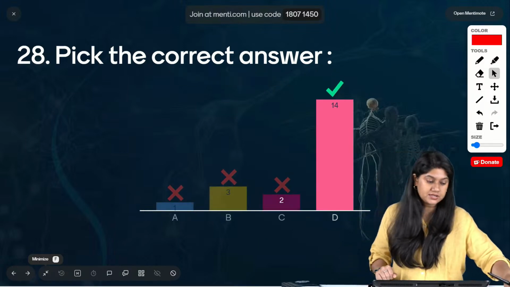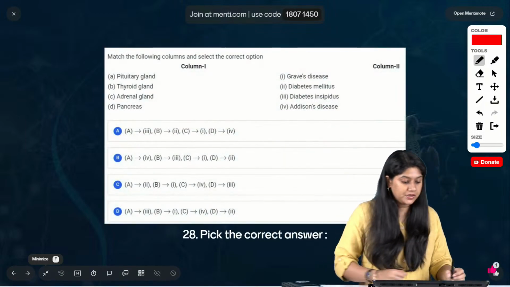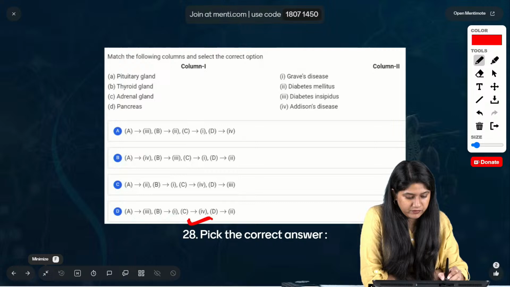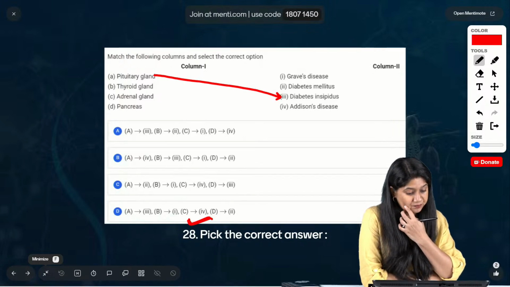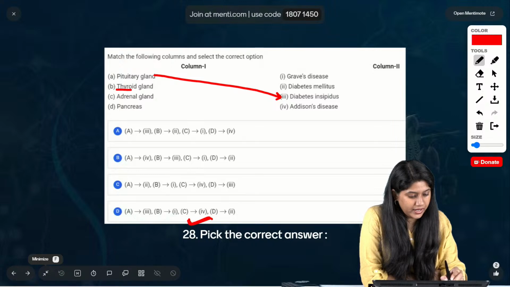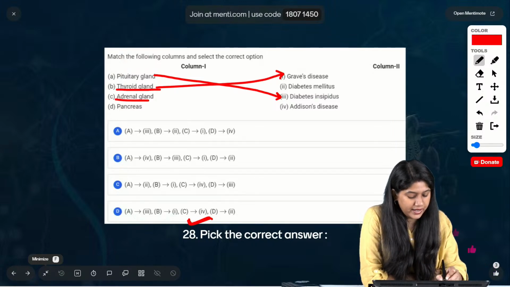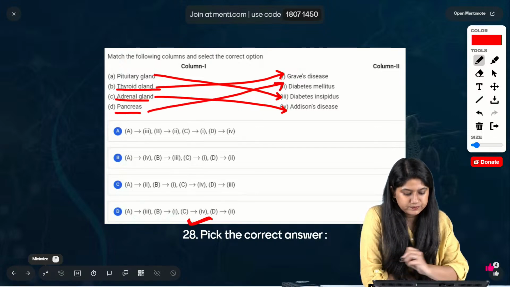Very good. Option number D is the correct answer. Pituitary gland का क्या है हमारे पास में? We have the diabetes insipidus, right? That's there. फिर thyroid gland, Graves' disease. Adrenal gland, Addison disease. And we have the pancreas, diabetes mellitus.